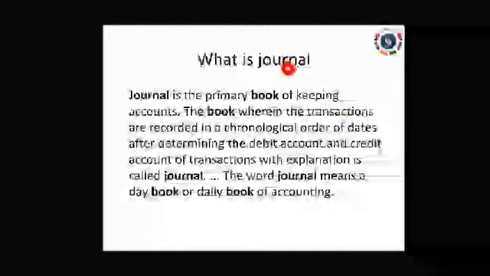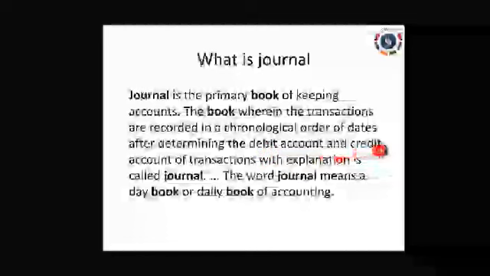So for journal, we have to record in a chronological order. This is not in alphabetical order. It is according to the date that we have to prepare journal entries. Today we have purchased an asset, so we have to write today's date and write the journal entry. So what will be there?